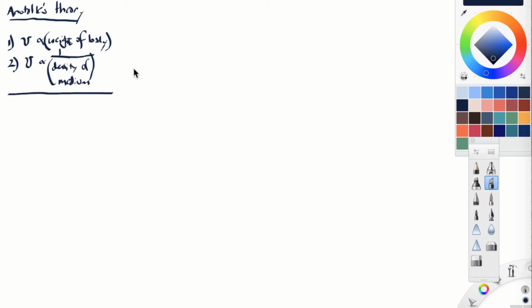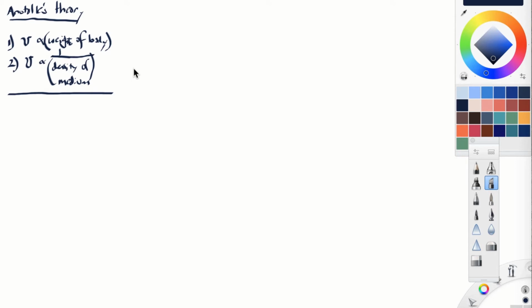At this point, what happens in the discussion is that Simplicio just kind of pipes up. He says, come on, you're arguing that Aristotle's wrong. But we all know that if you drop a cannonball, it is going to hit the ground before a tiny bird shot, right? So a very tiny grain of lead, you drop it and you drop a cannonball next to it. We all know the cannonball is going to hit first. And that's exactly what you'd expect from Aristotle's theory, that somehow the speed of the object depends on the weight of the body. And this is actually true.